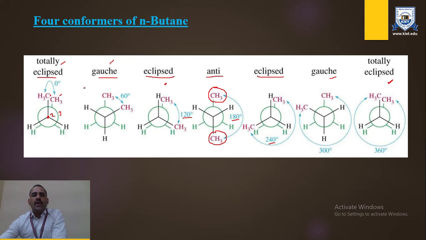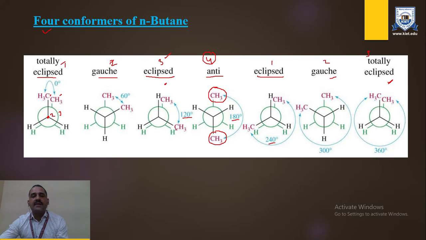So in the overall form, 7 structures are formed in N-butane, where 1, 2 and 3 are similar, they are the same. That's why 3 forms are produced over here, and the 4th form is the anti form. So the forms under consideration are 4 in number. That's why 4 conformers are finally formed in the structure of N-butane.